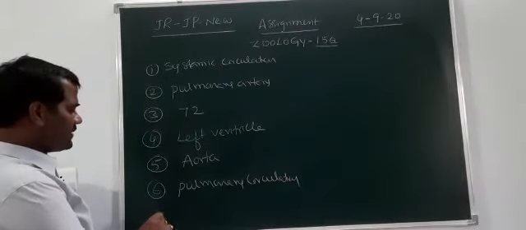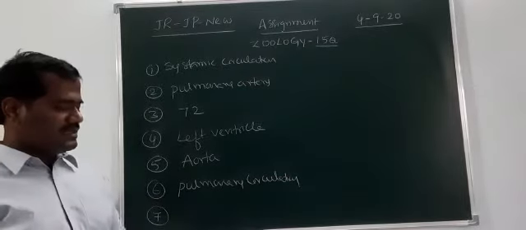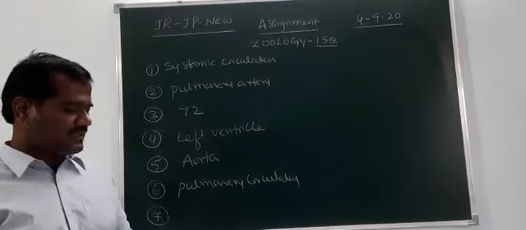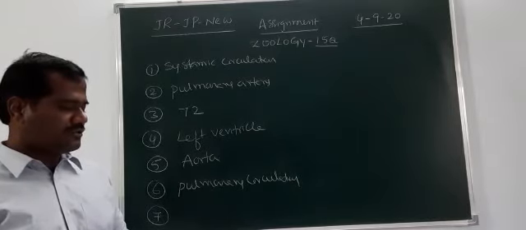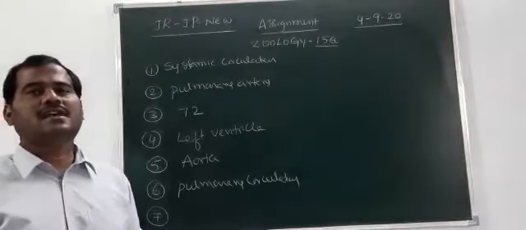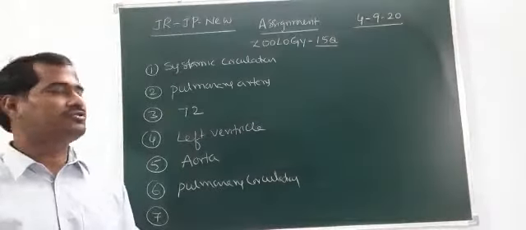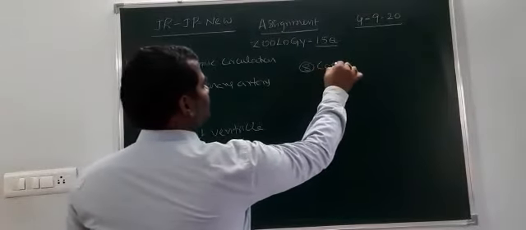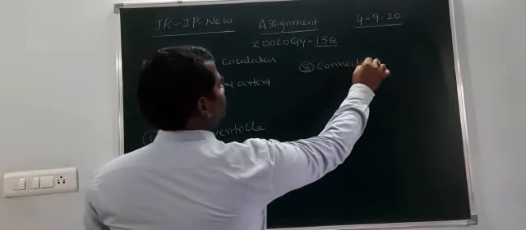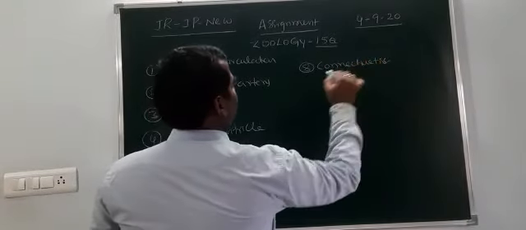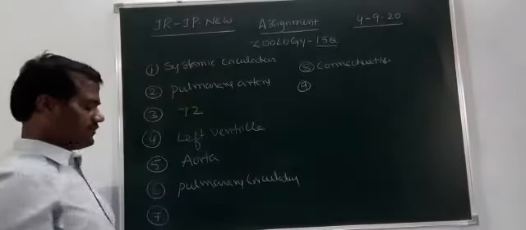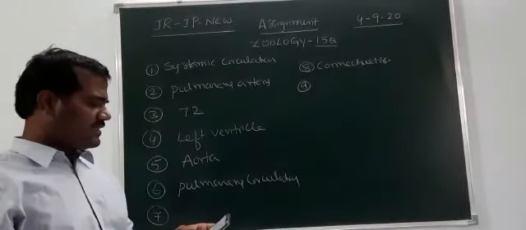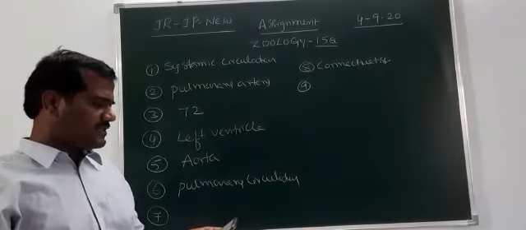Then the seventh one: the tunica externa is composed of connective tissues. The eighth one is connective tissues. Then the ninth one is related to systemic circulation.